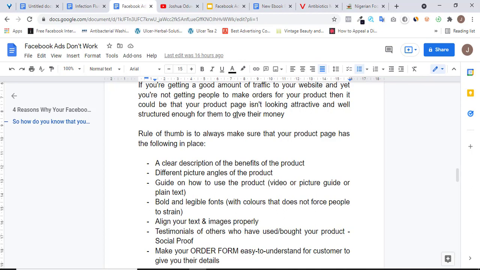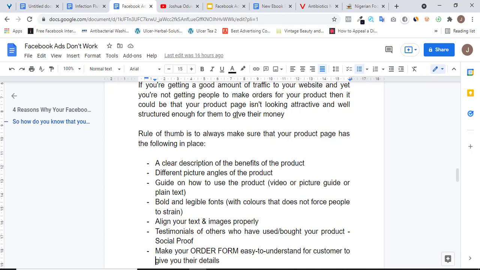All you just need is people to see that people have gotten this product before and it worked for them. People have used this product before and they enjoyed it. So people want to know that, yes, if I buy this product, I'm also going to enjoy the same benefits like this person or even more, right?